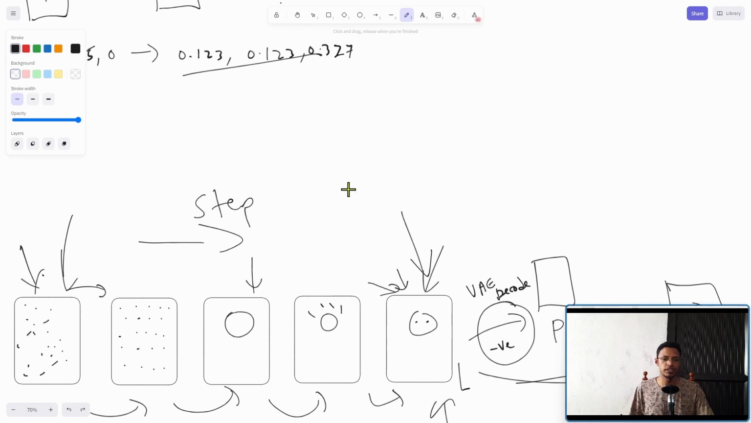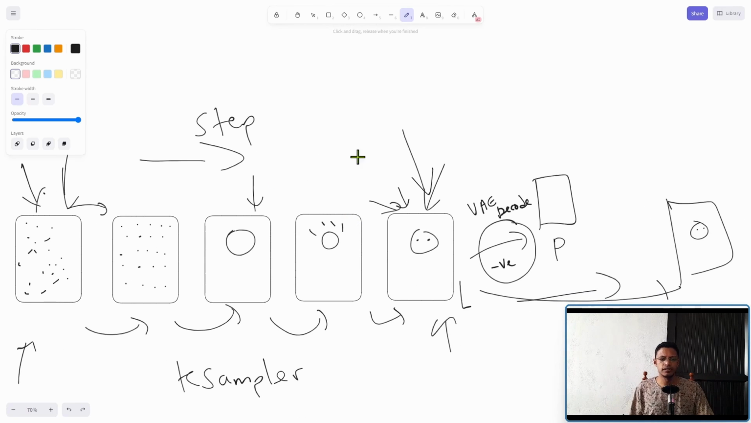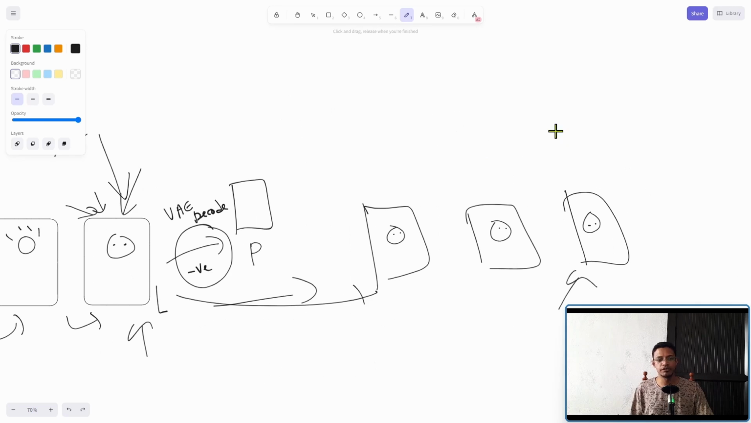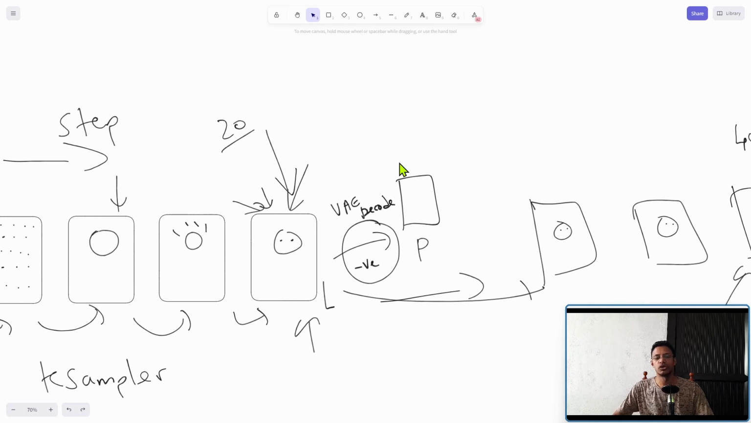Now, if the algorithm is diverging, that means that, let's say at this point here we are at step 20, but if we go to step 40, we'll get a completely different image. So it basically starts to diverge from the image. Here's an example of a KSampler which converges towards one image. And right now I'm using Euler.